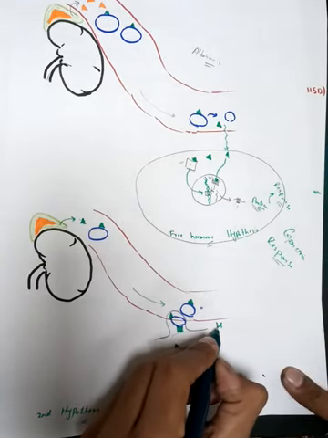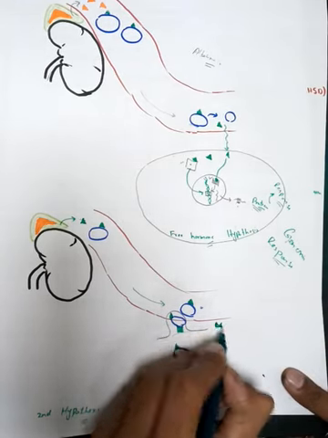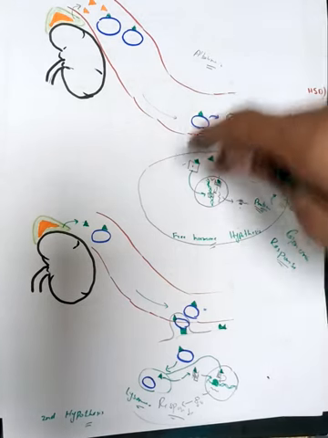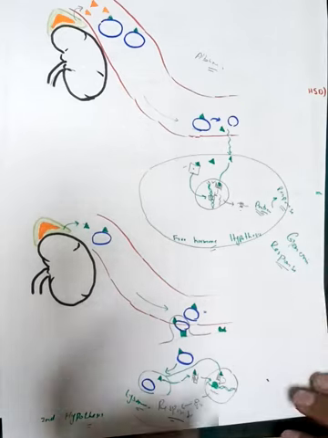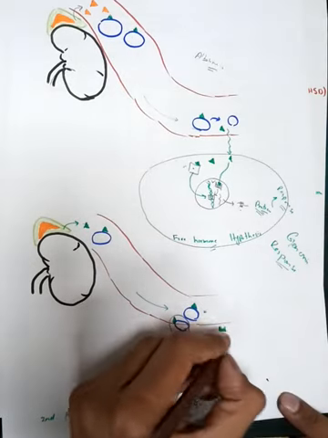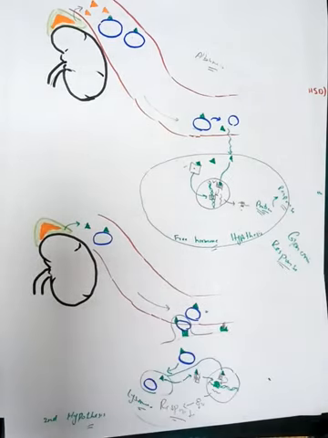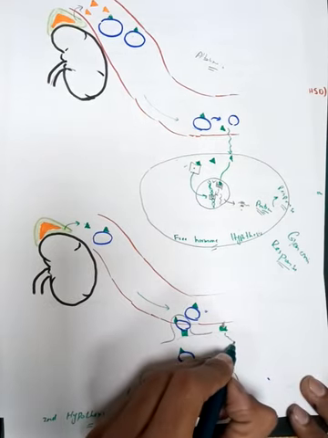Yes, steroid hormones have the capacity to diffuse inside the cell, but sometimes they have receptors present on the cell membrane. So once this steroid hormone acts on this receptor, through the intracellular signaling